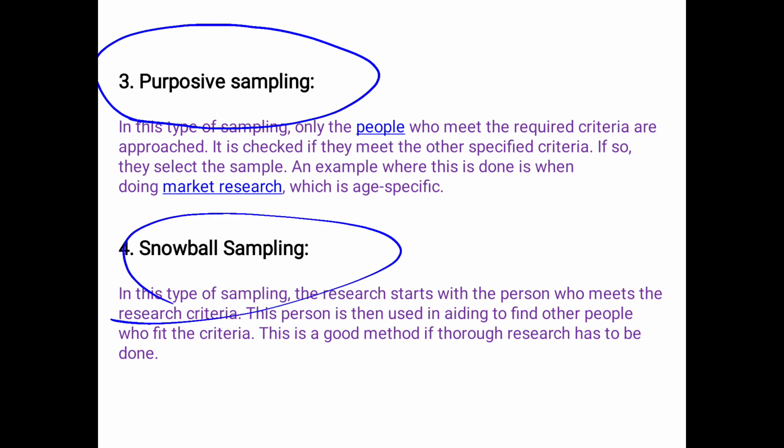Snowball sampling. This method is purely based on referrals, and that is why it is called snowball sampling.